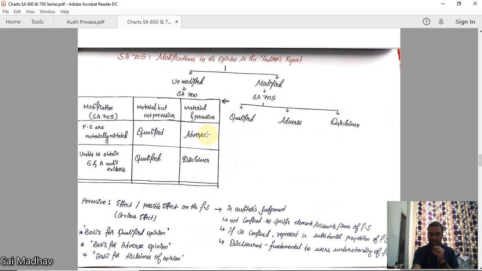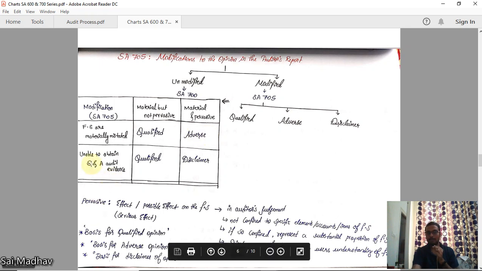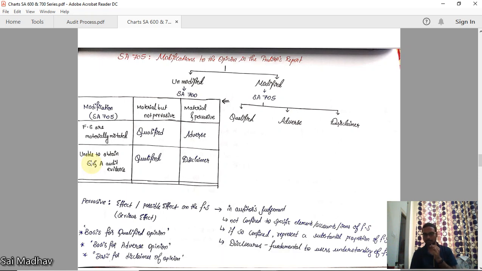Okay, the second block says that you are unable to obtain sufficient appropriate audit evidence. You are not able to obtain it here. For example, 10 lakhs of inventory is there. In the first block, you have got some evidence, but here you are not able to get any evidence regarding those 10 lakh inventory. But the possible misstatement could be material but not pervasive. Then you will give a qualified opinion.